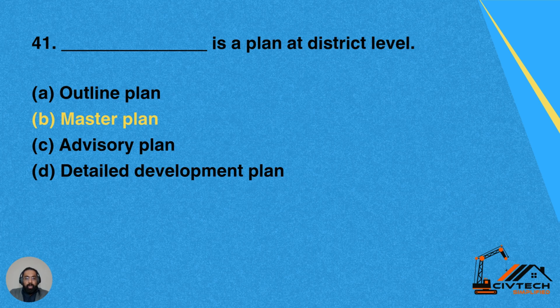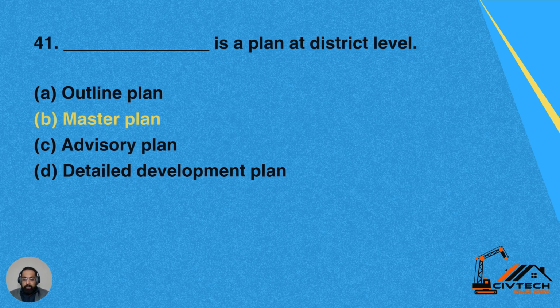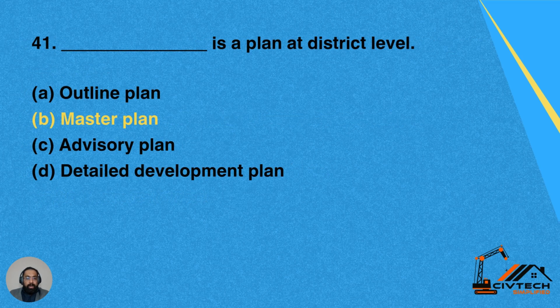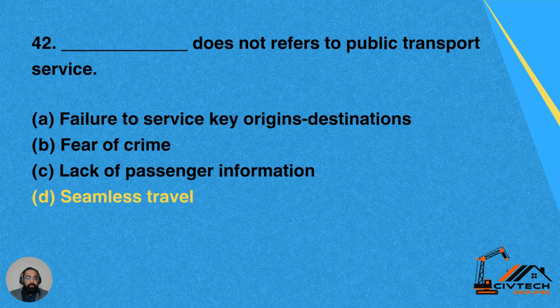Question number 41. Dash is a plan at district level. Option A, outline plan. Option B, master plan. Option C, advisory plan. Option D, detailed development plan. So at district level, B, master planning is done, and then detailed planning is done at town level. Advisory is maybe at country level or at state level or province level, and outline maybe at the very highest level, the country level.